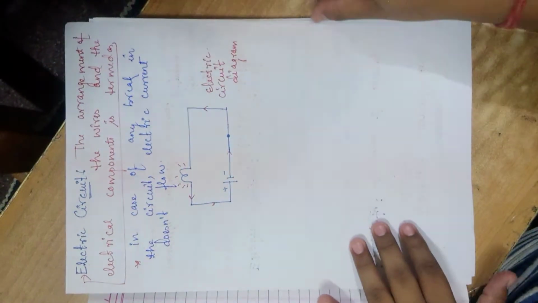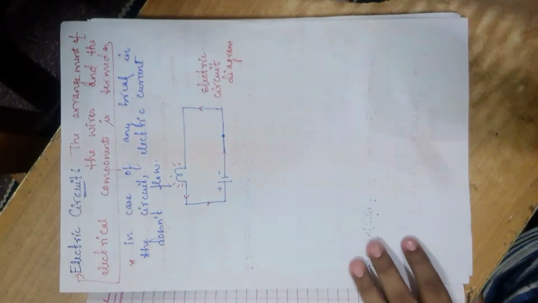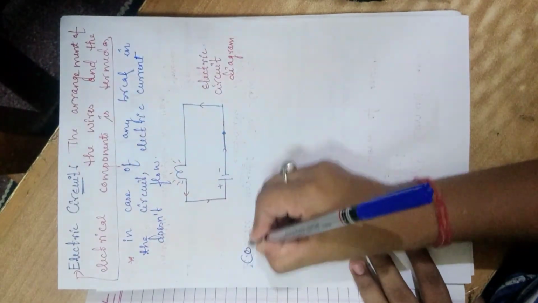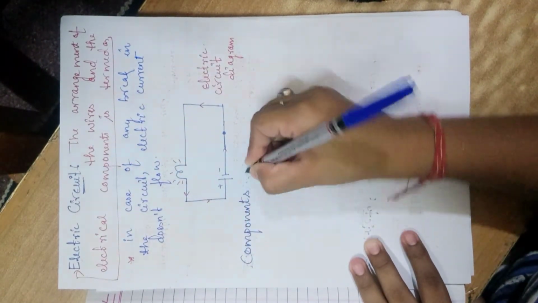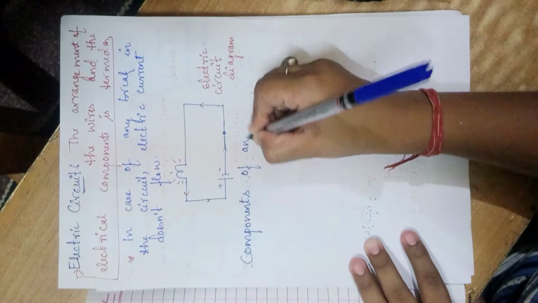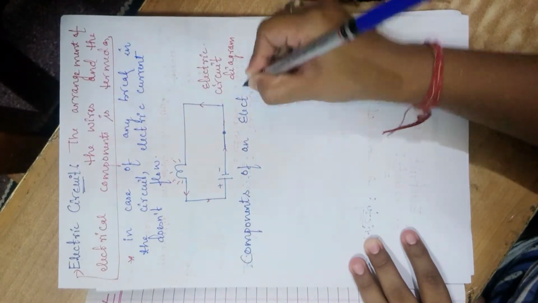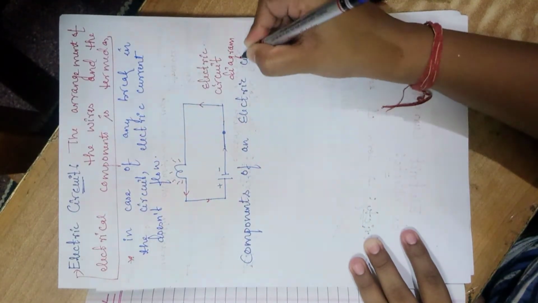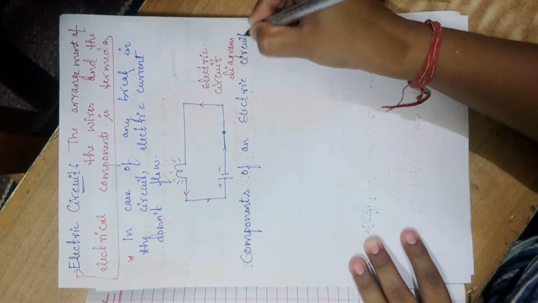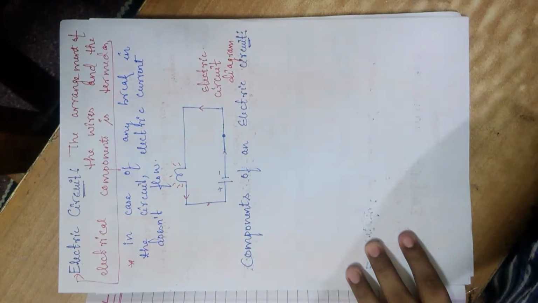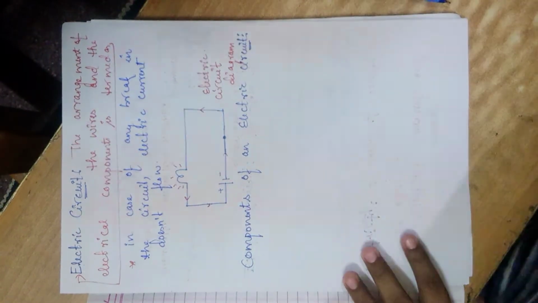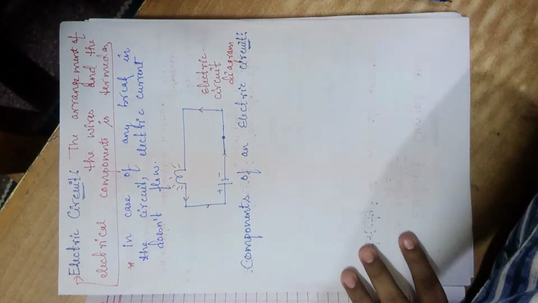Okay, now let's quickly jump to the next topic related to this: components. So what these components are. Components of electric circuit. Okay, one second, it's properly in focus.